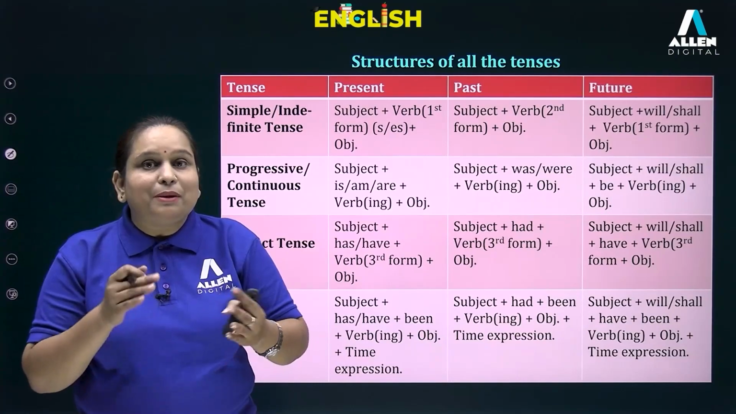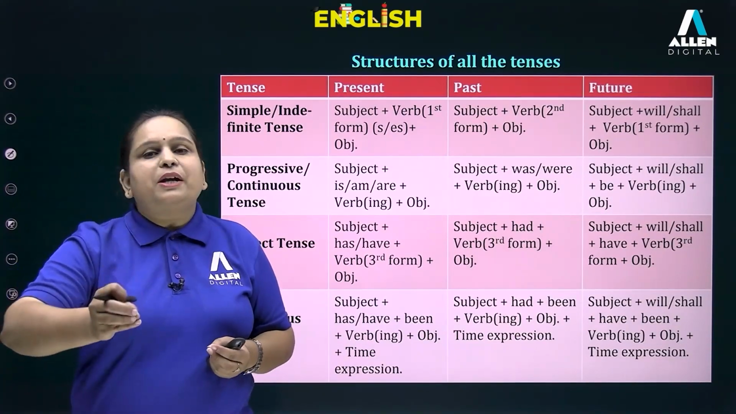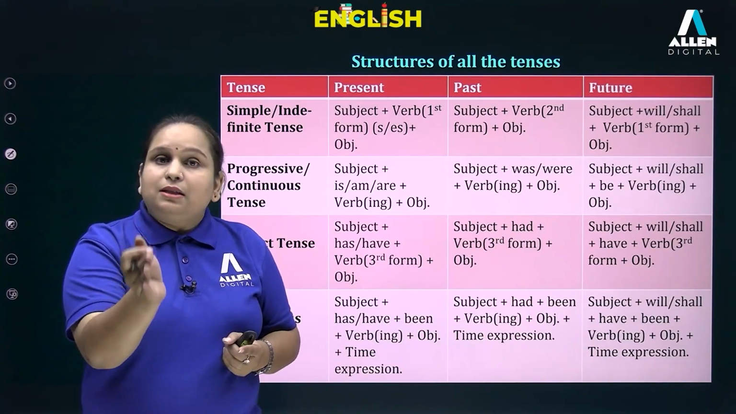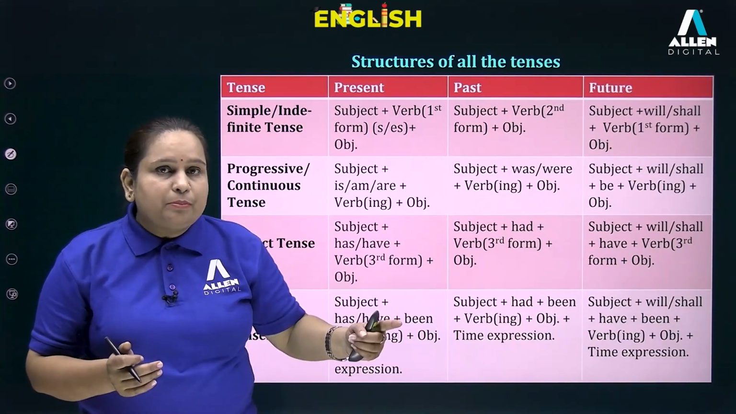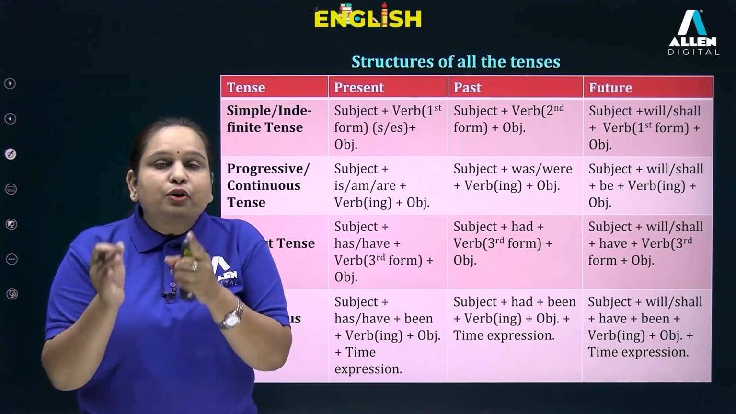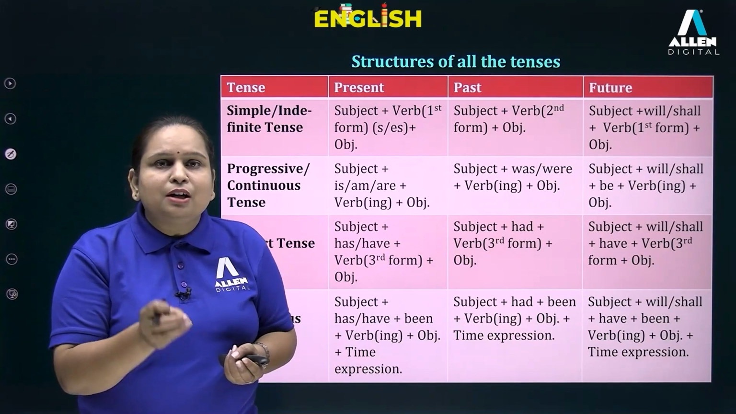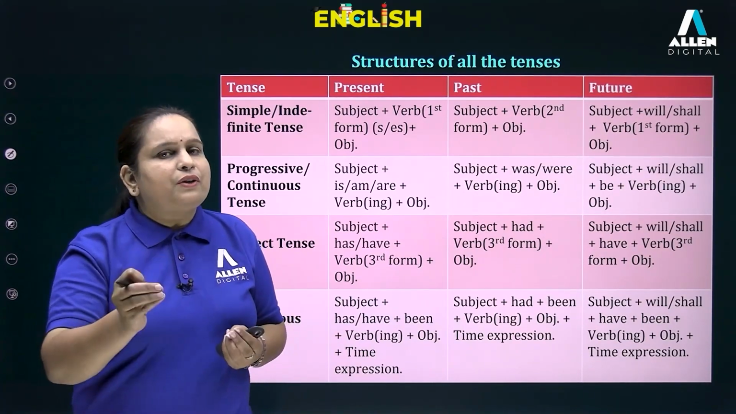Plus your object plus your time expression. Now time expression means since or for, you will be using any one plus the time. For example, since 7 a.m. For example, for 2 years. So for indicates a duration of time and since is used for denoting a point of time or a fixed time or a definite time.